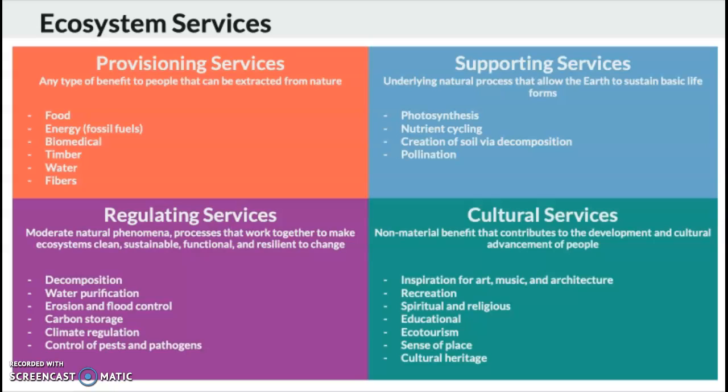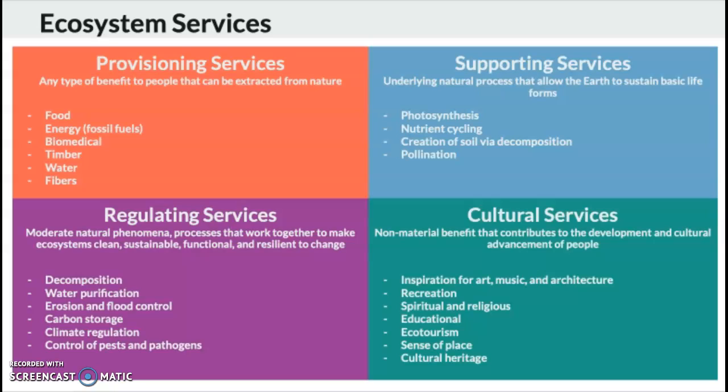The first are provisioning. These are any type of benefit that we can extract from nature to benefit humans. So examples would be food, energy in the form of fossil fuels, biomedical needs, timber, water, fibers that we could make into clothing or other materials.